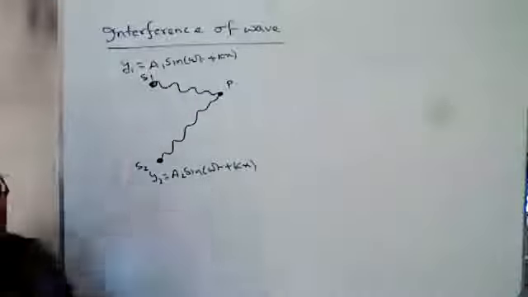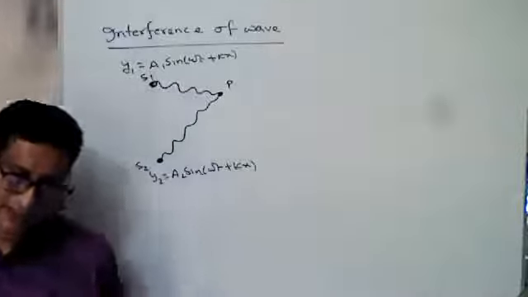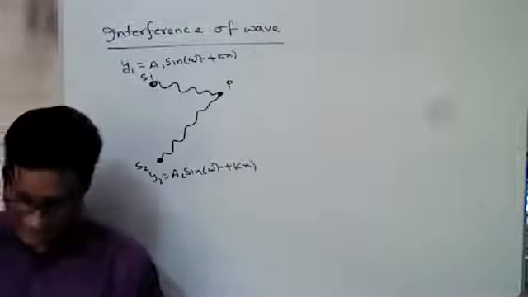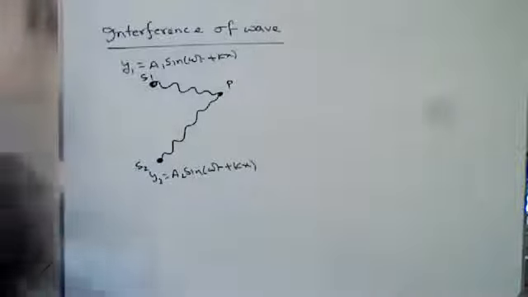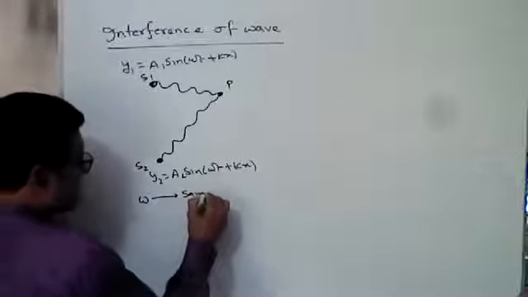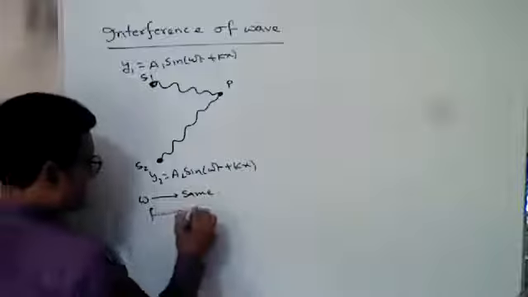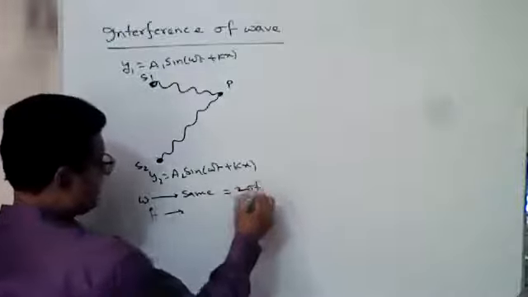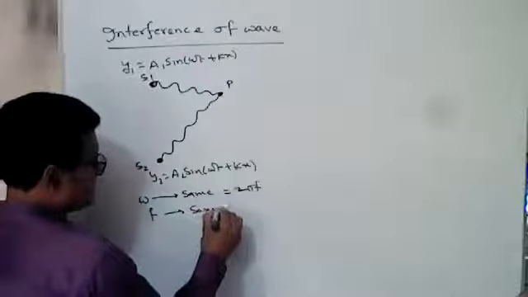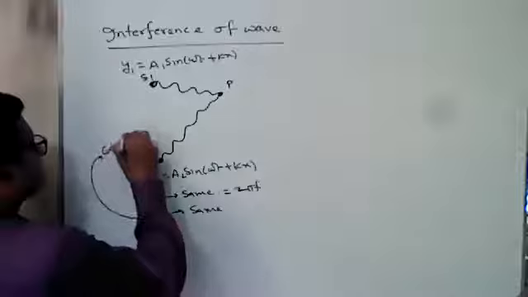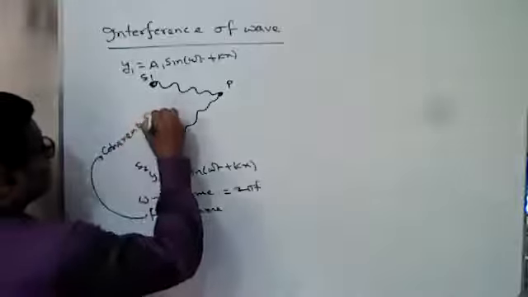From these two types of equations, we can see omega is unchanged and k is unchanged. If omega is the same, then we can say f is the same, because omega equals 2 pi f. If f is the same, then that is called a coherent source.